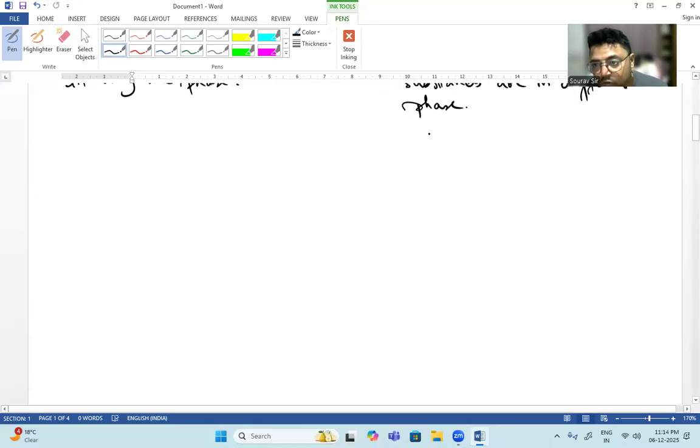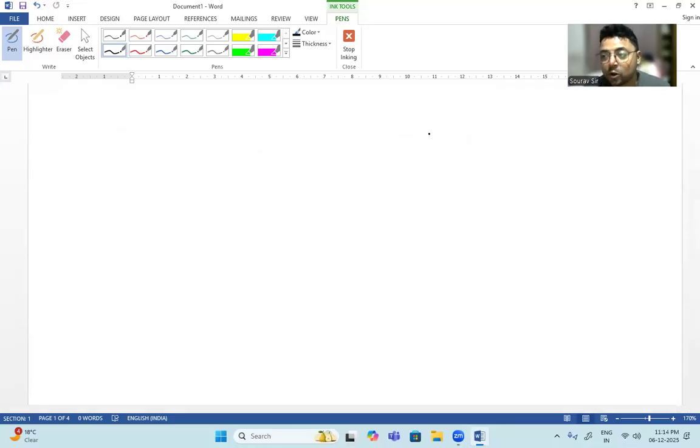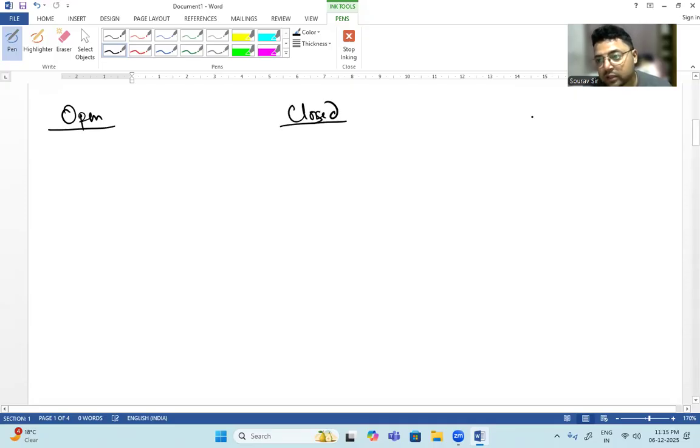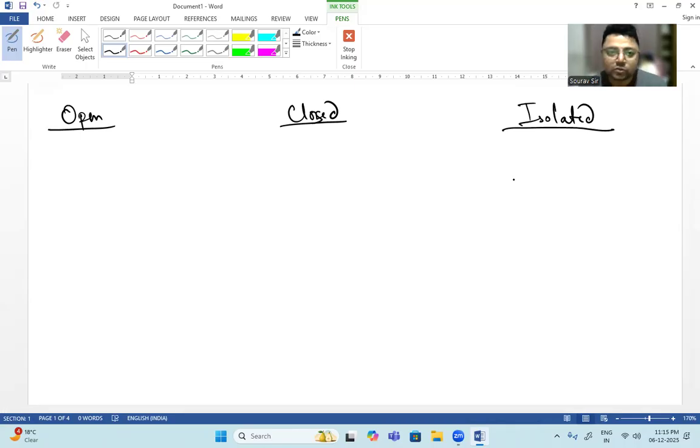Next, these are the basic systems, and we will now go for the main systems. The main systems are open system, closed system, and isolated system. First is open system, next is closed system, and the third is isolated system. So apart from homogeneous and heterogeneous systems, we have an open system, a closed system, and an isolated system.